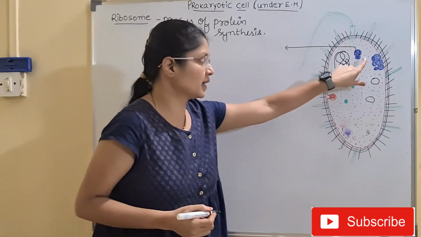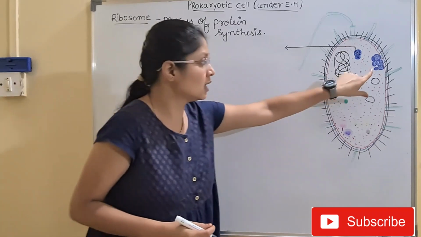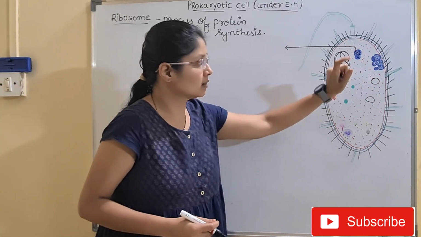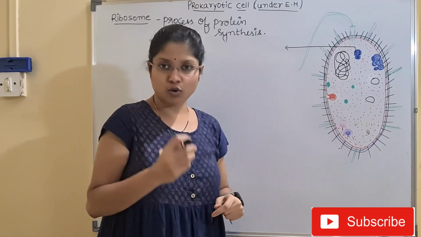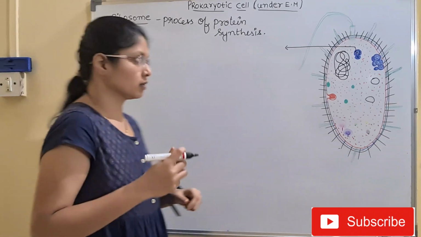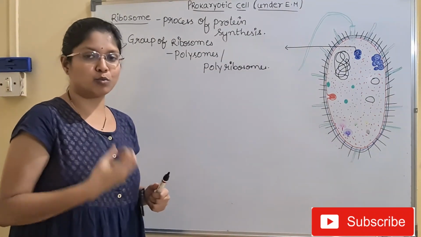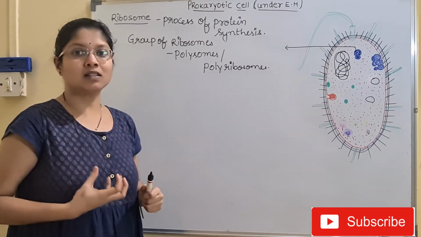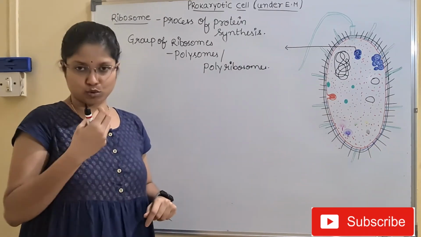They are present at the plasma membrane together like a group. We call such ribosomes polysomes or polyribosomes. This term is given in the NCERT book, children. Polysomes or polyribosomes are nothing but ribosomes which are present in a group.